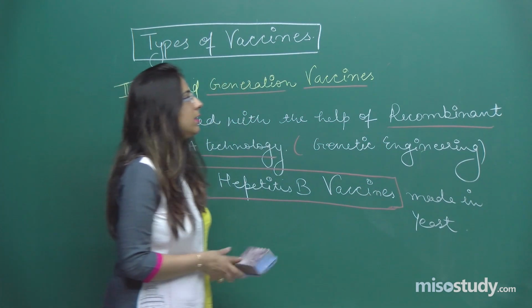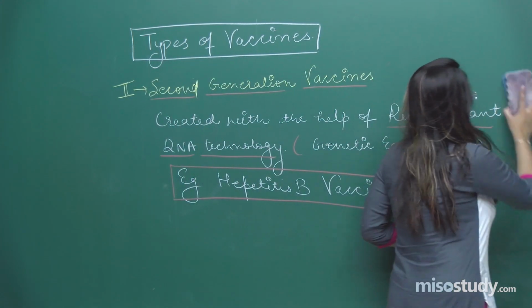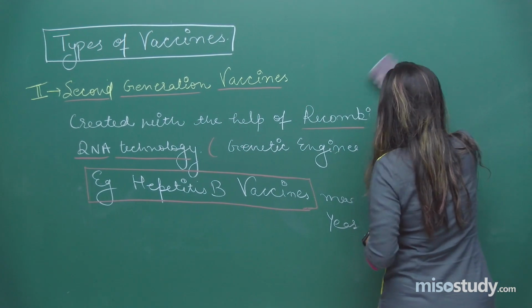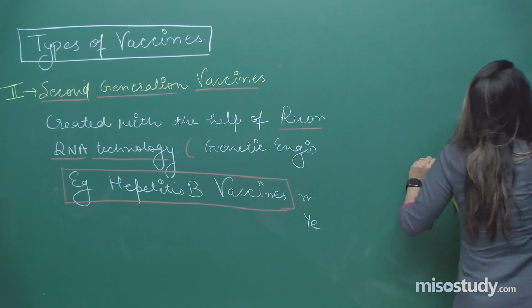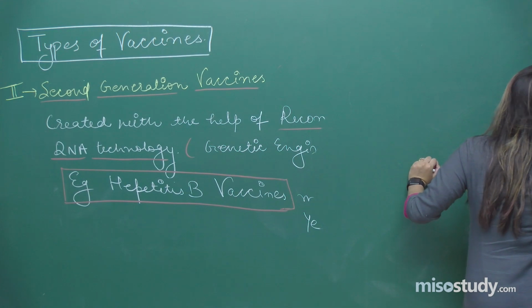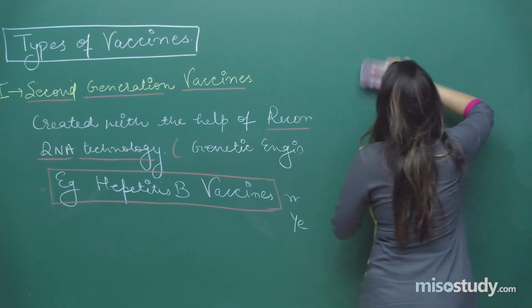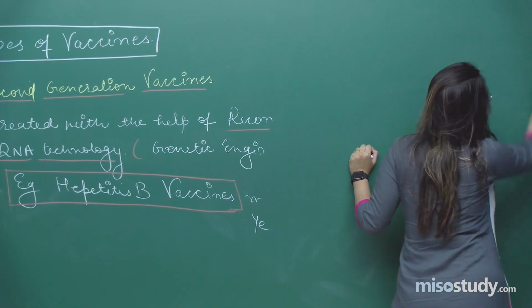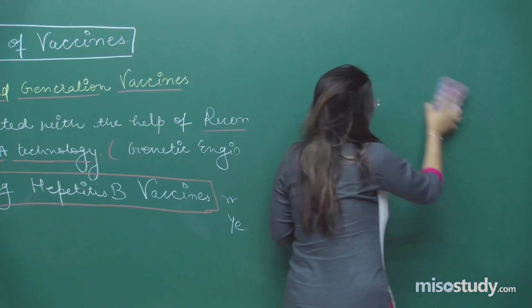Next we have the third generation vaccines. Third generation vaccine, as the name indicates, is comparatively more advanced as compared to the previous ones. For example, the DNA vaccines.